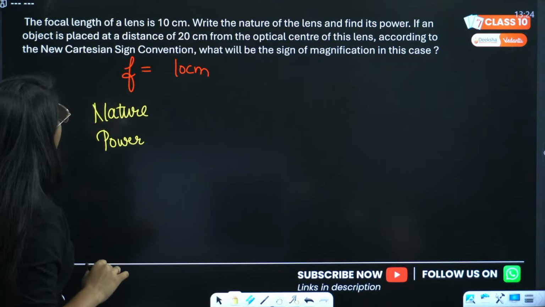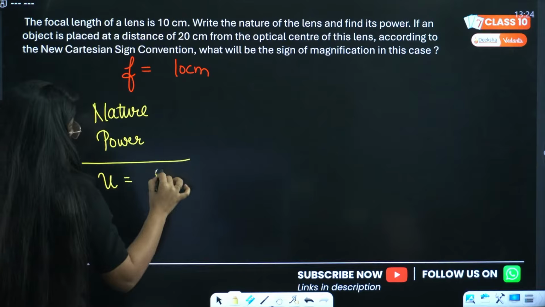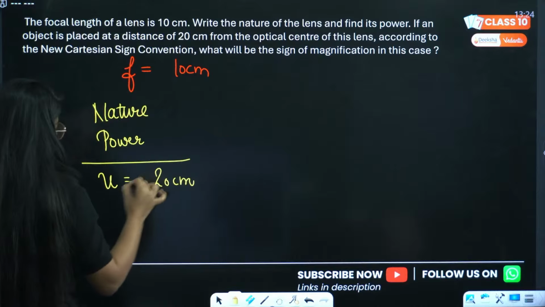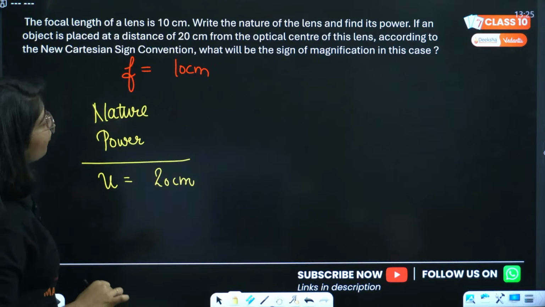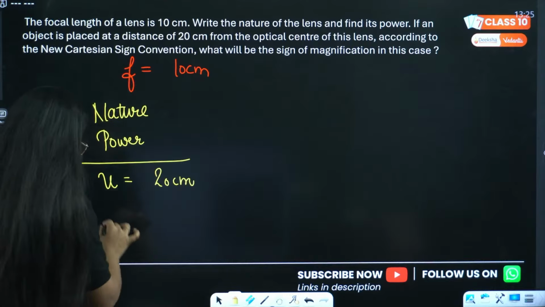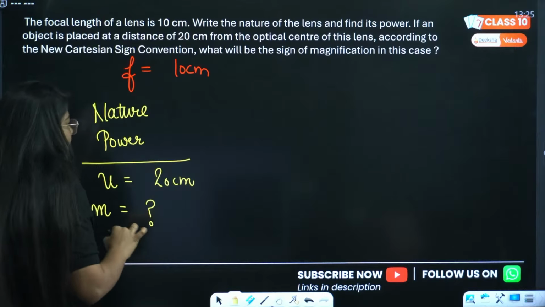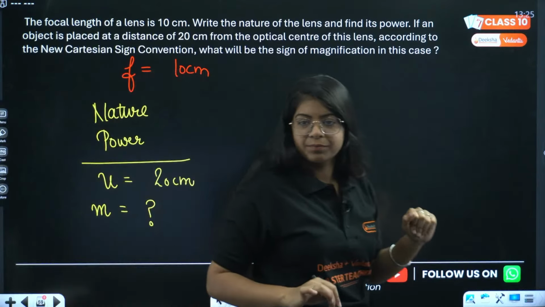If an object is placed at 20 centimeter from the optical center, according to the new Cartesian convention, what will be the sign of magnification? Let me know. What do you think?